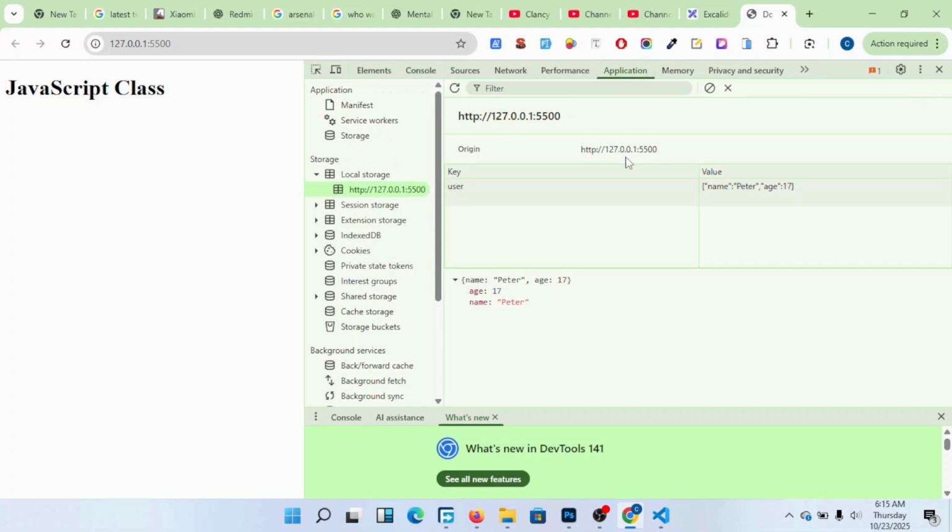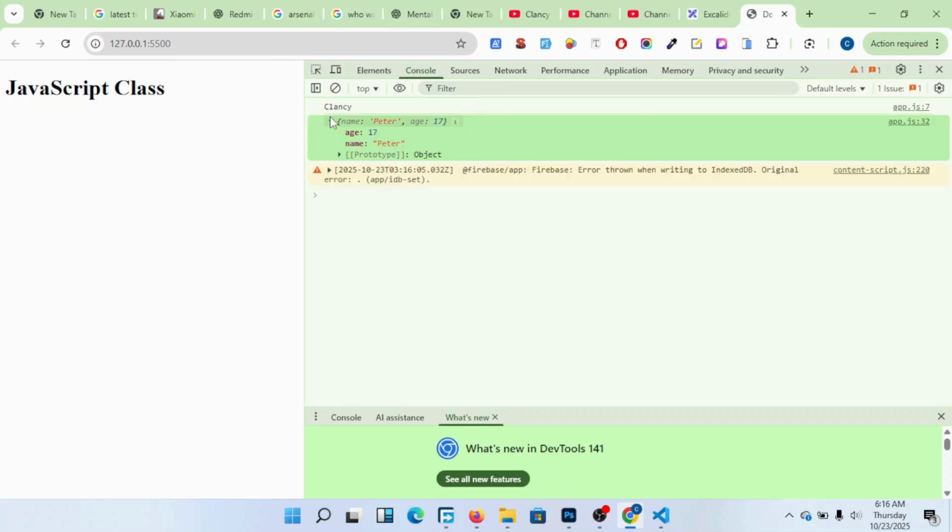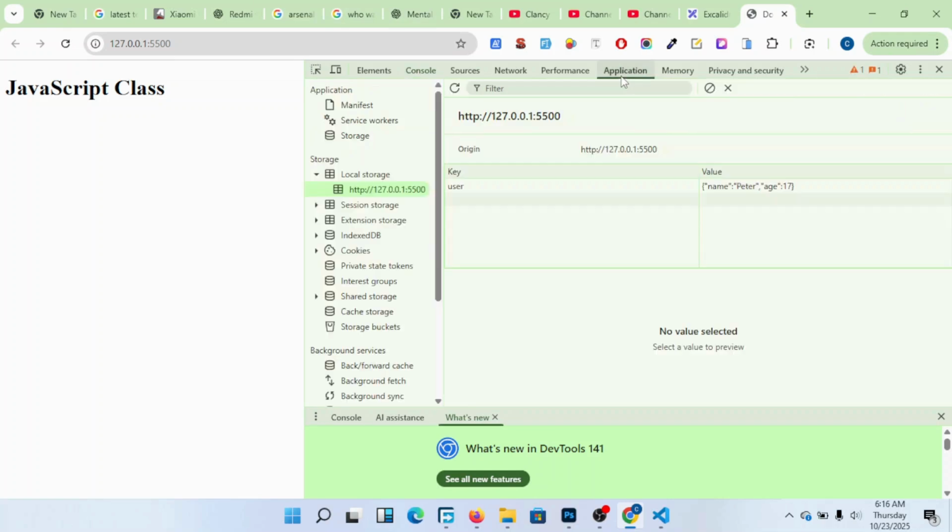Even if I reload the page like this, I'll still be able to get back Peter, because Peter has been stored in the browser.